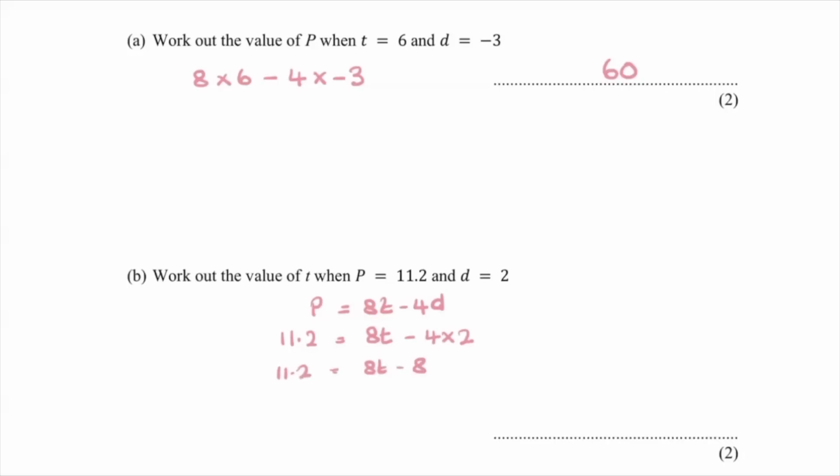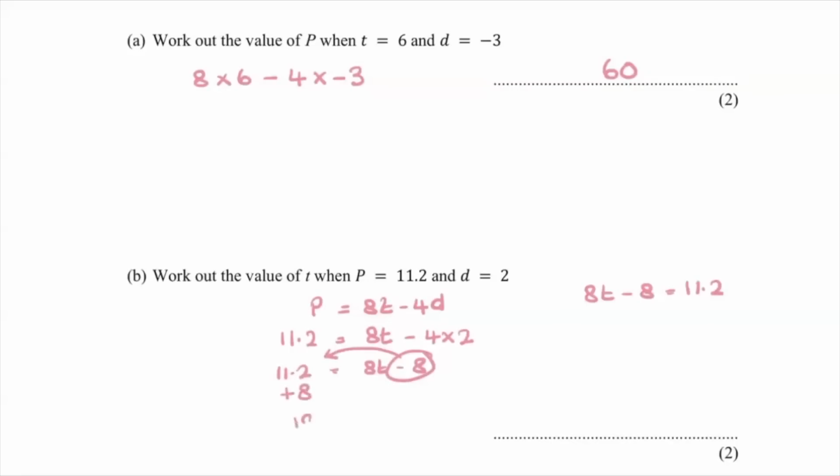If you don't like your equations back to front, you can always rewrite them, rearrange it the other way around, and then you might feel more in a comfort zone. We're going to take the 8 across. It's a -8 on this side, so it's going to land as a plus on this side.